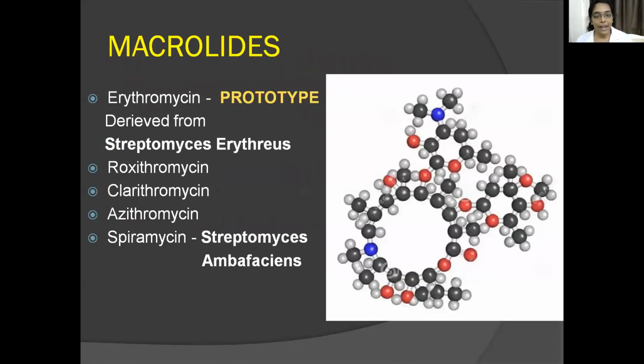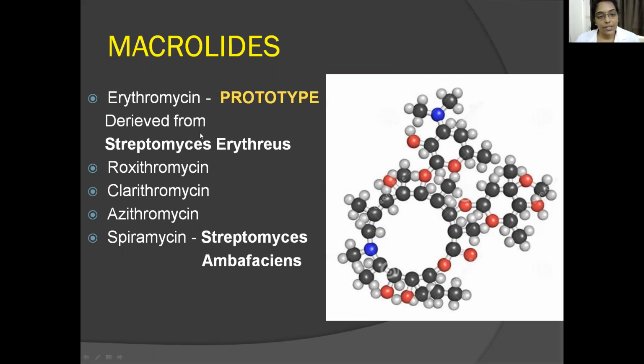So let's start with macrolides. These are the 4 drugs which come under macrolides: erythromycin, roxithromycin, clarithromycin, azithromycin, and also spiromycin. Only one use is there for spiromycin.